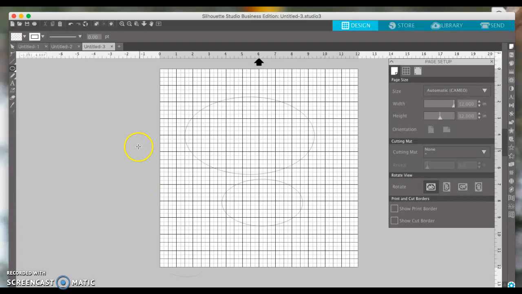Oh, I let go of it too soon. So you can do either one. And then you have to let go of it, because if you click anything, it's going to make another one. You have to go back up here to the selection tool and click it, and then you can delete these things you accidentally made. I hit the wrong piece, so I'm just going to delete these. I'm going to delete all of them, but there's this one.